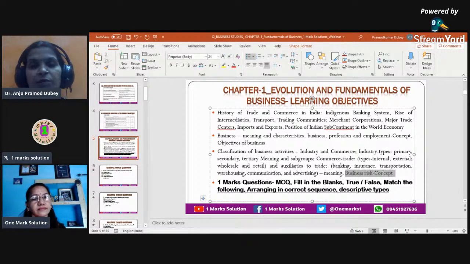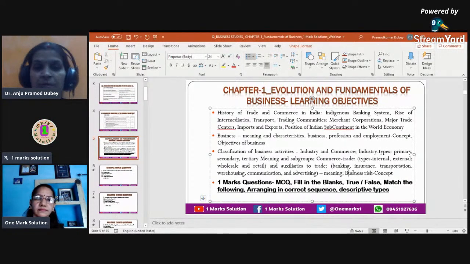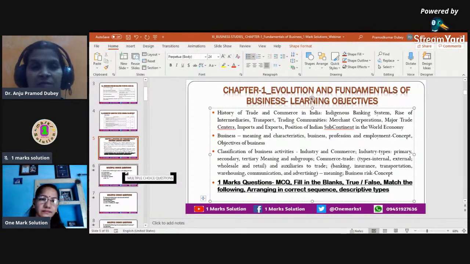And lastly, one important topic, that is business risk. This is not going to be too important, but you should know how it relates to every business organization, because it is deleted as of now from the CBSE syllabus. However, basic things related to risk you all should know, because when you do business, you cannot escape risk. It will be compulsorily associated with your business for sure.